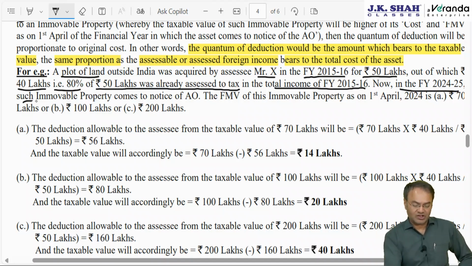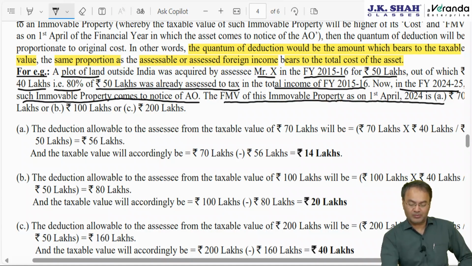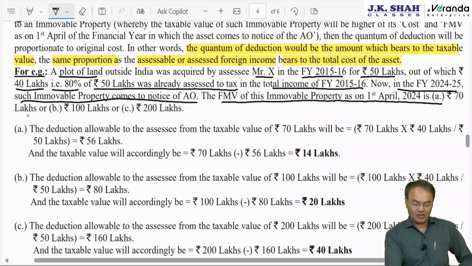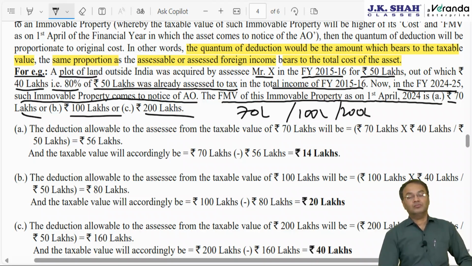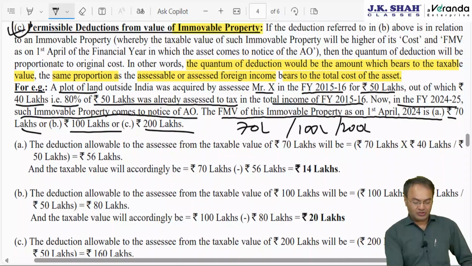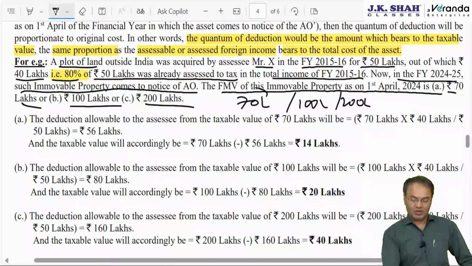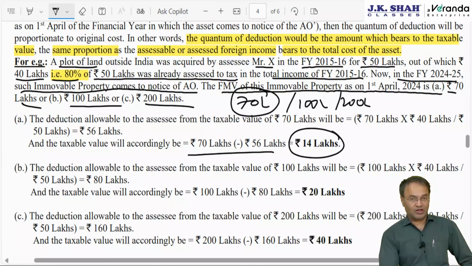In 24-25, such immovable property comes to knowledge of AO. FMV of this immovable property on 1st April 14 is either 70 lakhs or 100 lakhs or 200 lakhs. 70 lakh, 100 lakhs, 200 lakhs, 3 options. What to do? How much is disclosed? 80% is disclosed. Simply, whatever is the value, reduce 80% out of that. 80% of 70 will be 56 lakhs, 7 8s are 56, taxable value will be 14 lakh.